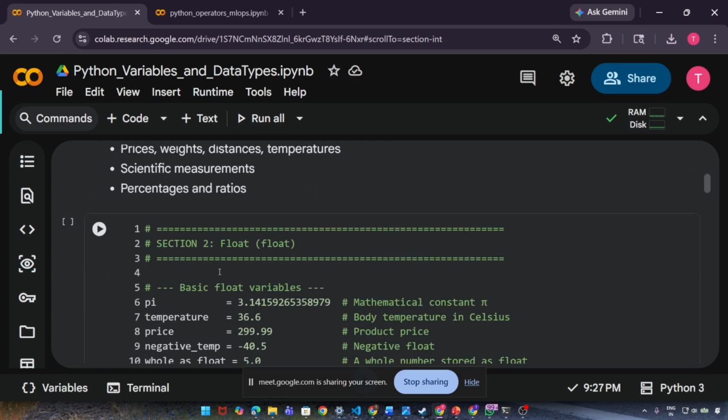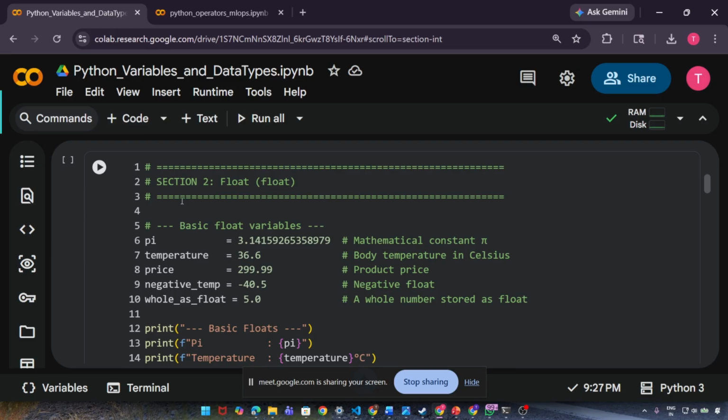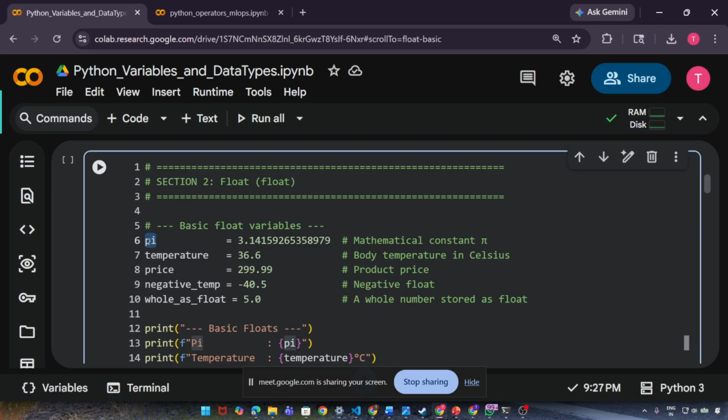Now let's talk about creating a float. Again, float is simple, you know, it has a decimal point. Here you can see I have chosen one value, pi. In general, we take the value of pi as 3.14, but it is more than that.